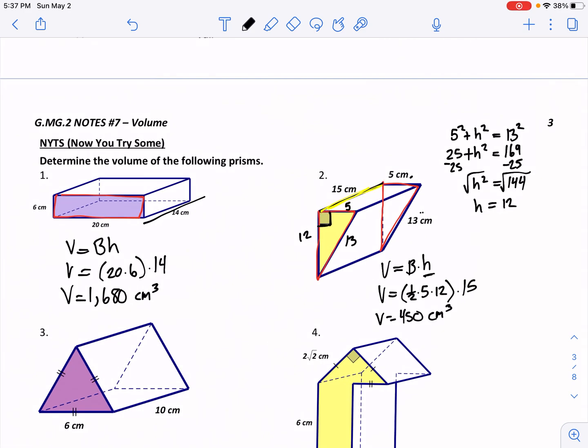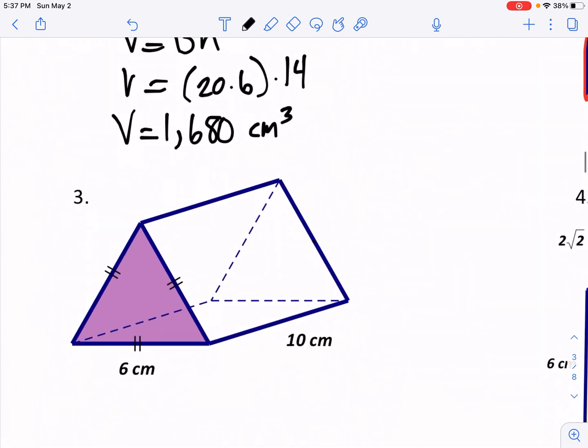Okay, let's try this one here, number 3. Again, using our triangles, and this one we're going to end up using the Pythagorean theorem again, but that's okay. When we're dealing with a triangle, the area of the base is 1/2 the base times the height of the triangle. Well, the base here is 6. What we're missing is the height, right? This plays on the idea of some of those areas of triangles we looked at before.